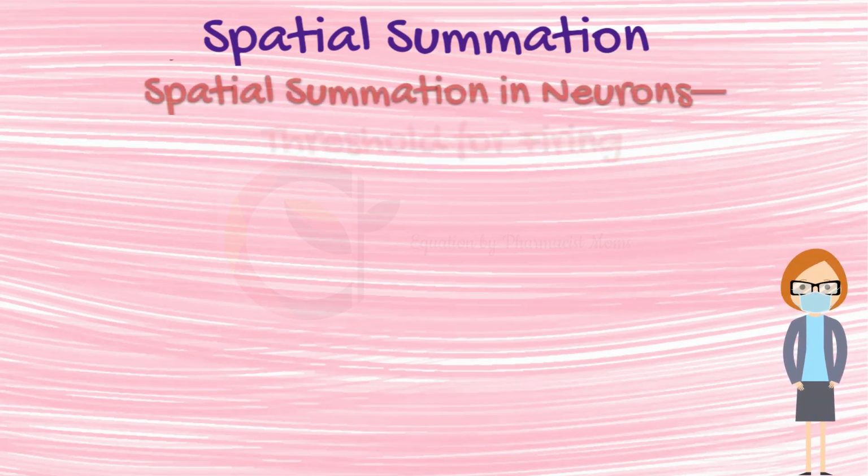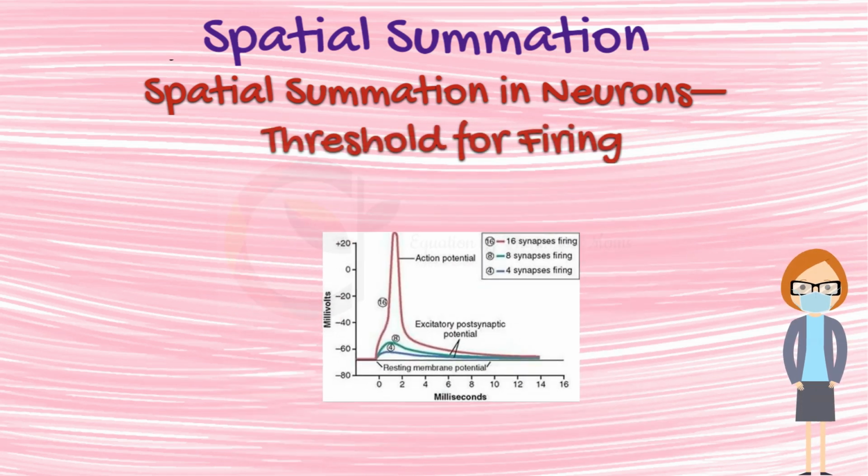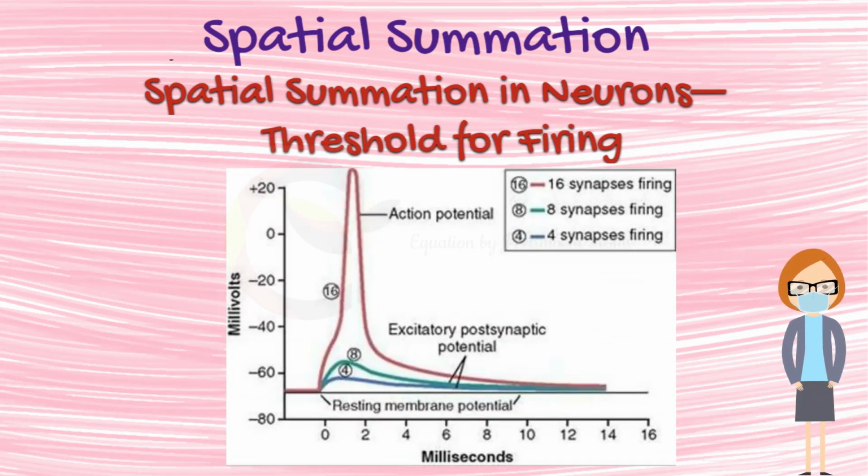How does spatial summation occur in neurons? Excitation of a single presynaptic terminal on the surface of a neuron almost never excites the neuron. The reason for this is that the amount of transmitter substance released by a single terminal to cause an EPSP is usually no greater than 0.5 to 1 millivolt, instead of the 10 to 20 millivolts normally required to reach threshold for excitation. However, many presynaptic terminals are usually stimulated at the same time. Even though these terminals are spread over wide areas of the neuron, their effects can still summate. That is, they can add to one another until neuronal excitation does occur.